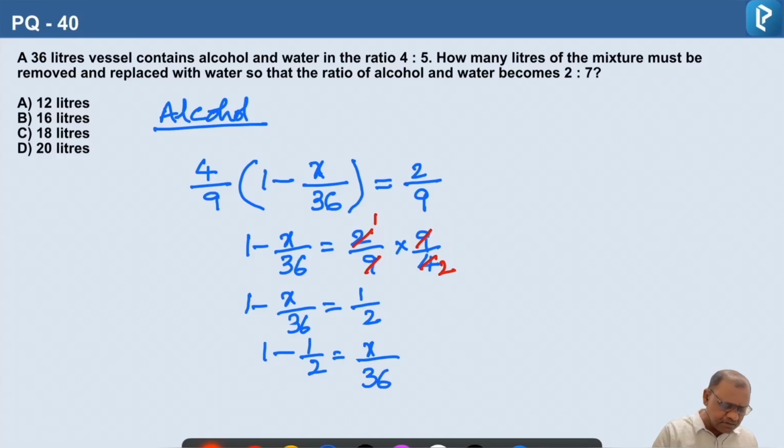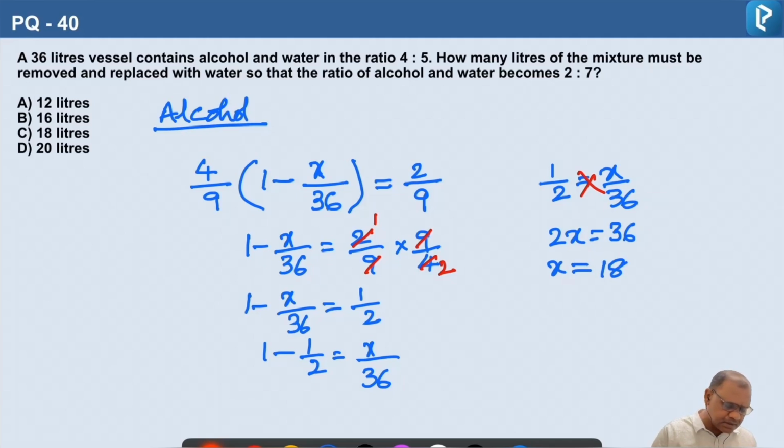So 1 by 2 is equal to x by 36. By cross multiplication, 2x is equal to 36. x is equal to 36 by 2, that is 18.